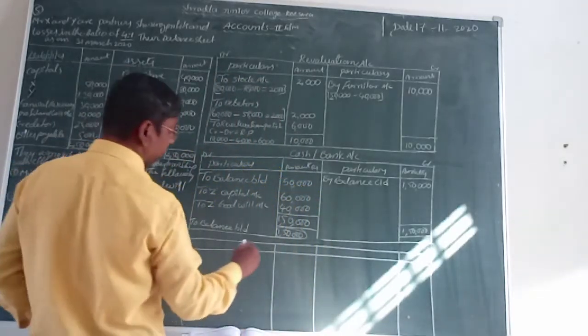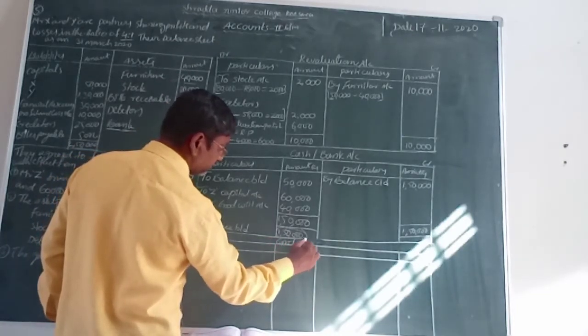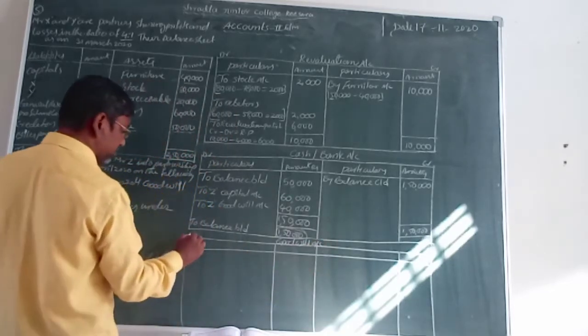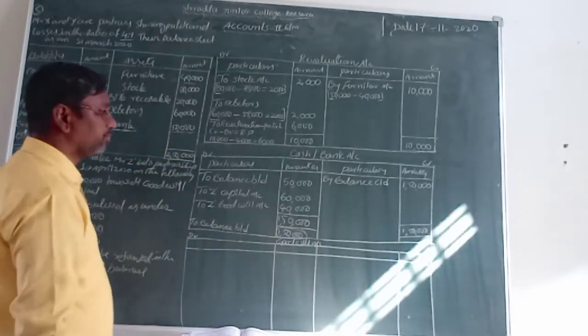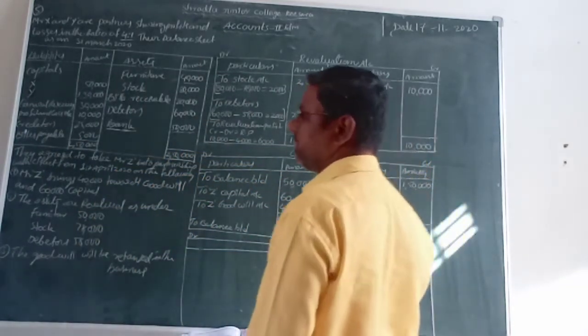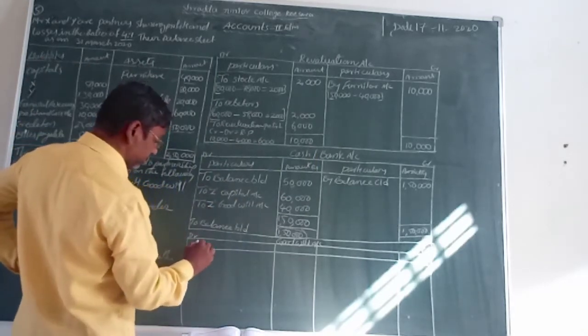Yes, write down here goodwill account. So the left side is debit and the right side is credit, friends. So we can record the amounts.